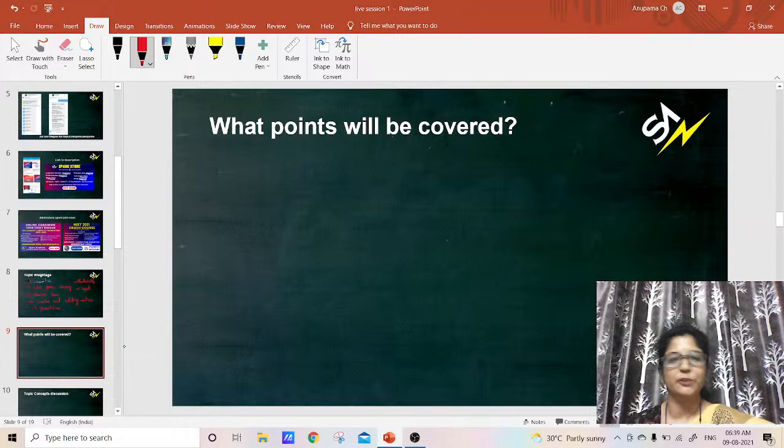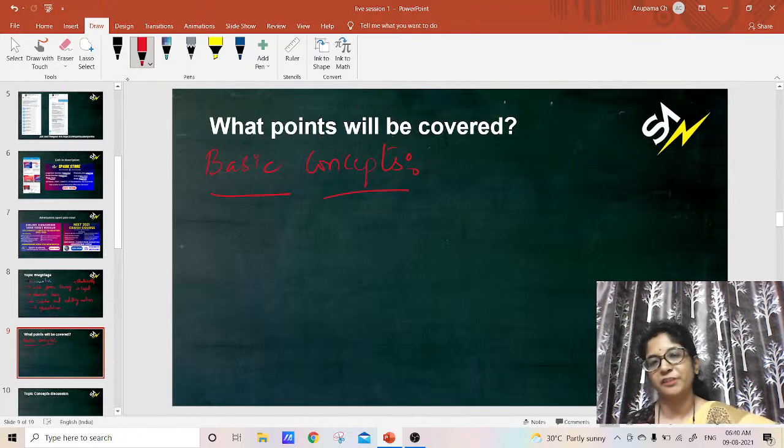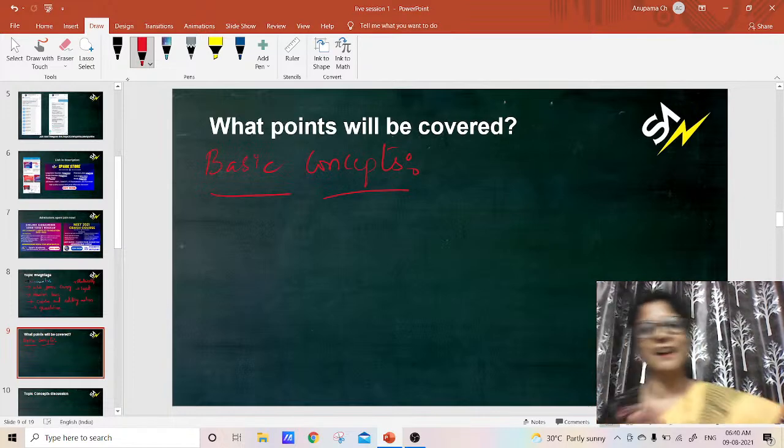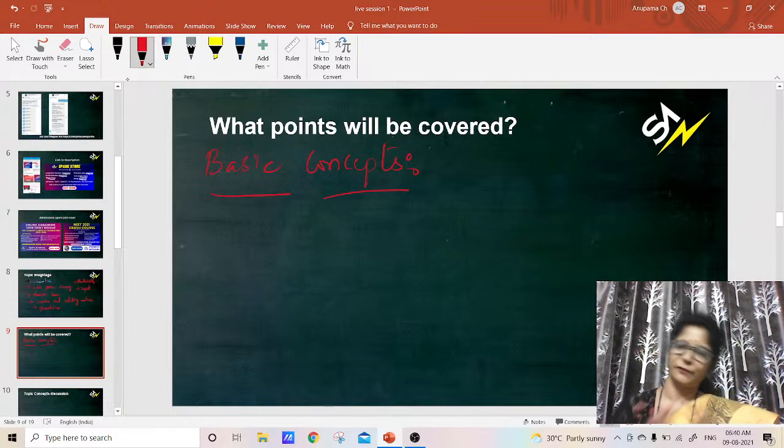Here, for example, today we are going to learn about the basic concepts. Before we go for the higher chapters, we will just discuss the basic concepts of physics, which play an important role. Physics is all based on physical quantities, which are measurable. Every day in our day-to-day life we use those physical quantities, but some of us may not know that they are called physical quantities.